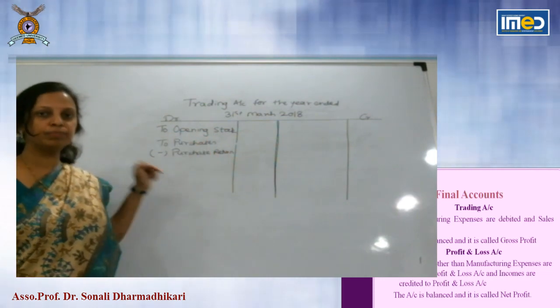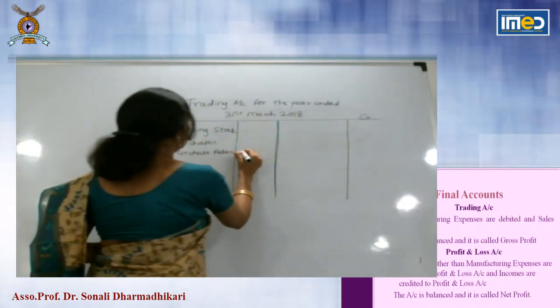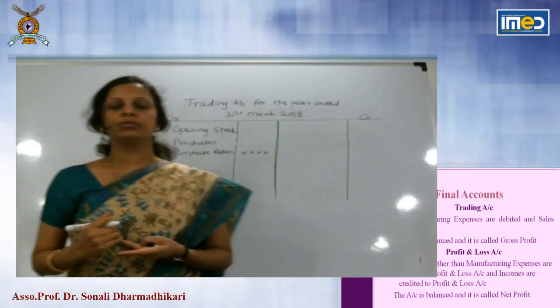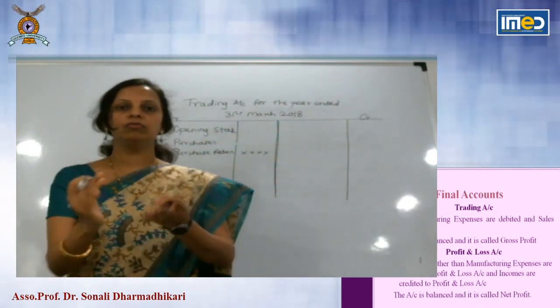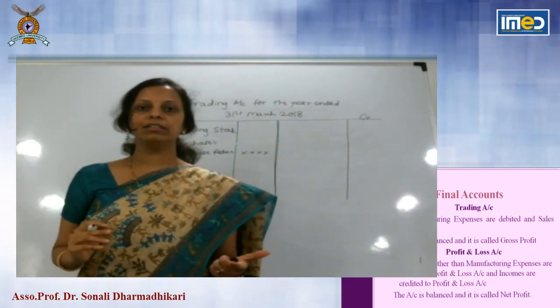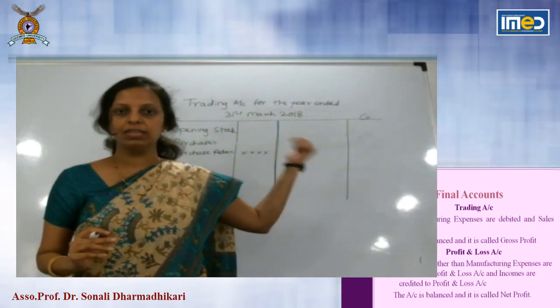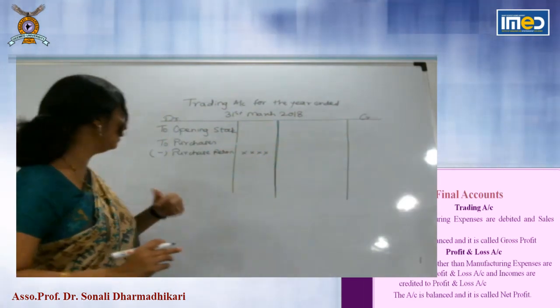Purchases minus purchase return, this figure you will consider. Suppose you have purchased goods of 1 lakh but you have returned 5,000. What are the exact purchases? 95,000. So you have to consider purchases minus purchase return.